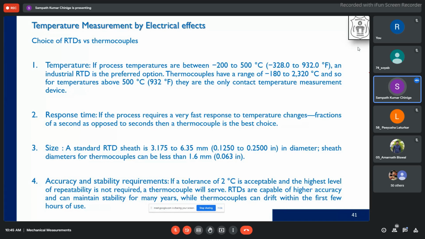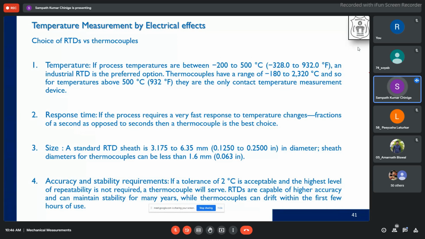If we want a very quick response in fractions of a second, we will generally go for a thermocouple. We will not go for RTDs. RTDs are for steady state applications mostly, and if you can wait for 30 seconds or 1 minute, a few seconds, then you can go for RTDs. But if your input keeps changing in a fraction of a second and has to be reproduced by the instrument, then thermocouples are the best.